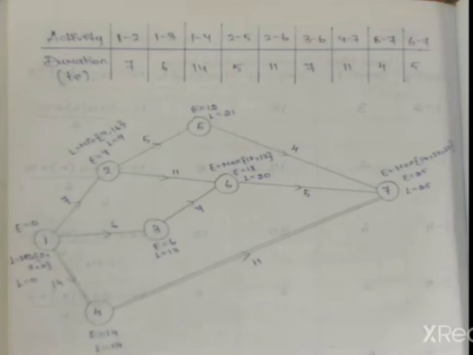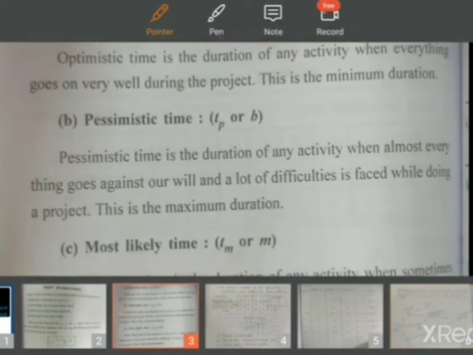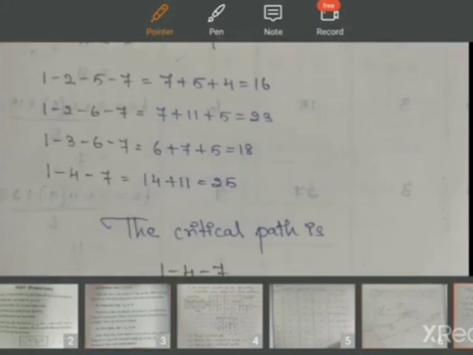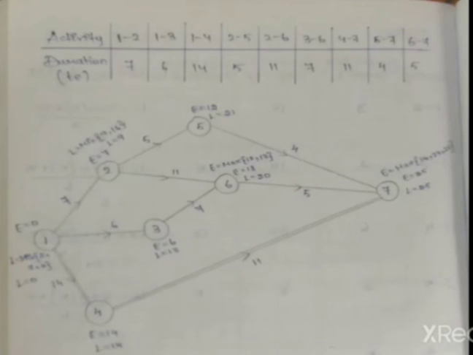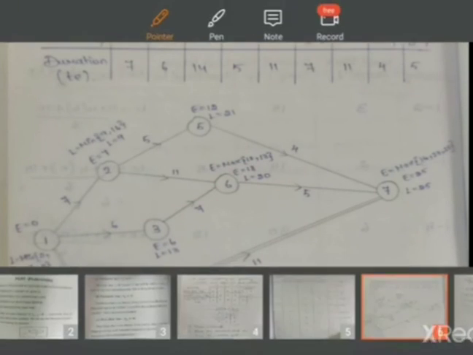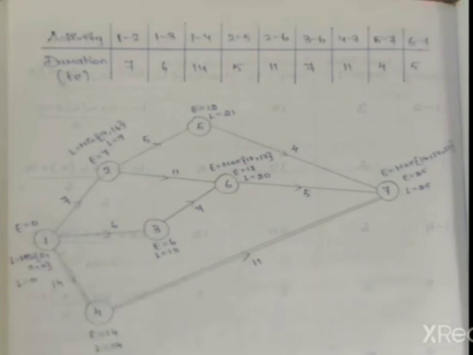The next we have to come with the fourth activity. For the fourth activity is also only one outgoing activity. So directly you have to subtract 25 minus 11 is equal to 14. So here the L value will be 14. The next we have to come with the third activity. For the third activity only one outgoing activity. For this also you have to subtract directly. So 20 minus 7 is equal to 13.